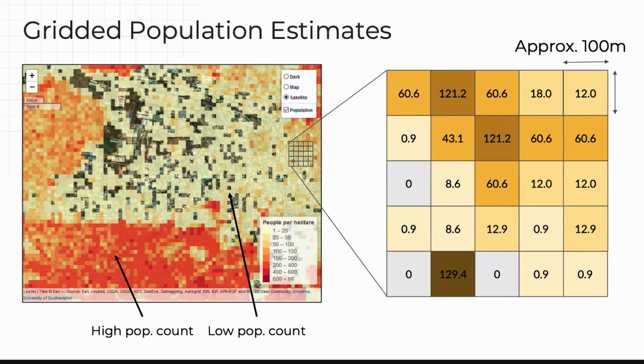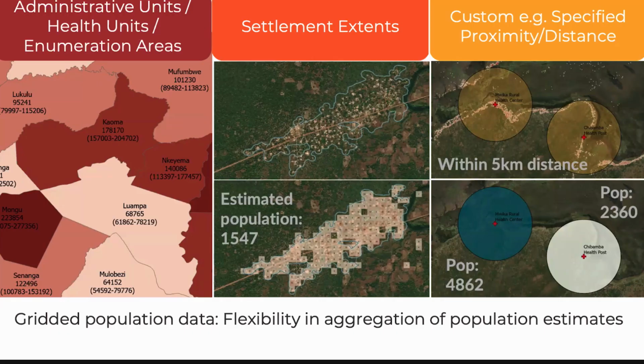Approximately 100 by 100 meter, though in the case of this analysis, we're working at a 1 kilometer scale of estimates of population for each one of those grid squares. Obviously, the uncertainties are huge when we're estimating for an individual grid cell, but the value of these types of data is being able to aggregate to different types of units, whether it's administrative units, health units, enumeration areas, numbers of people within the boundaries of a settlement. And an example here in the case of what we're talking about today is being able to identify numbers of people within proximity of a certain feature or event.